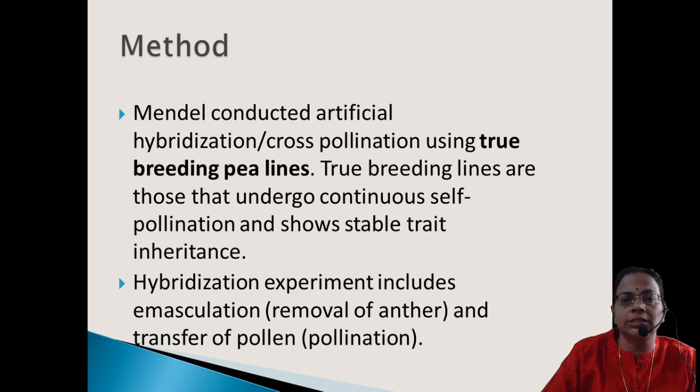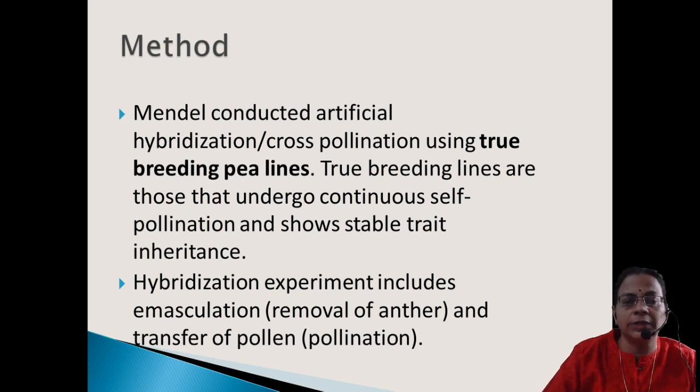In that way he selected 2 contrasting characters. When the height of the plant is considered, tall is the male parent and dwarf is the female parent, or in reverse also. Anyway, whatever it is, that is the selection procedure he adopted for selecting the parental generation. Then, after selecting the parental generation, he did the hybridization experiment.